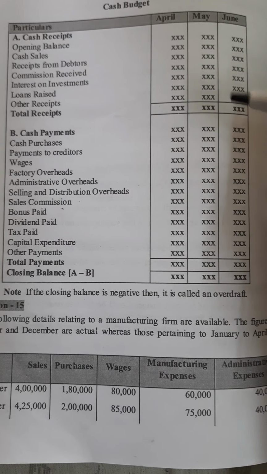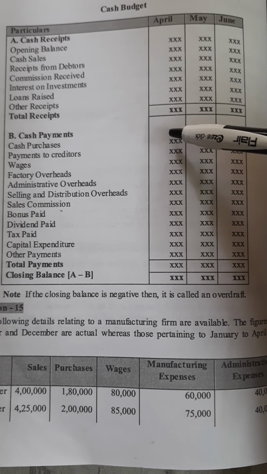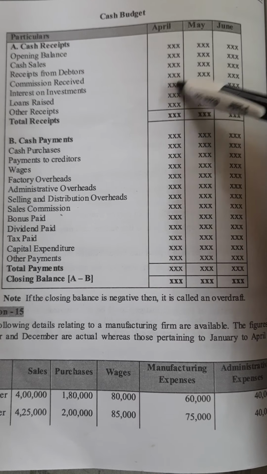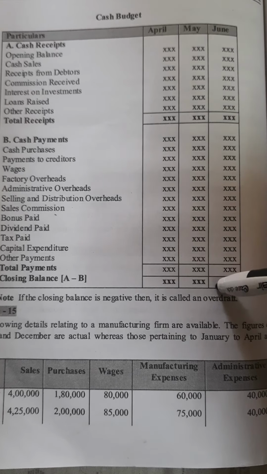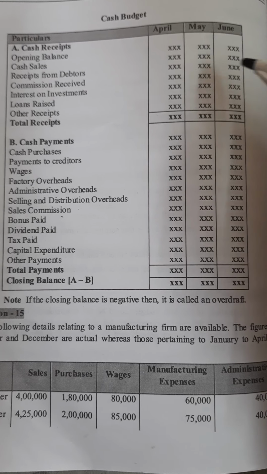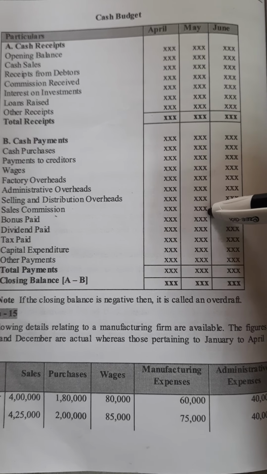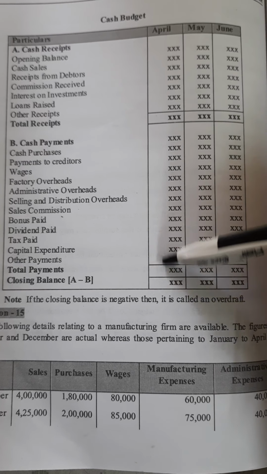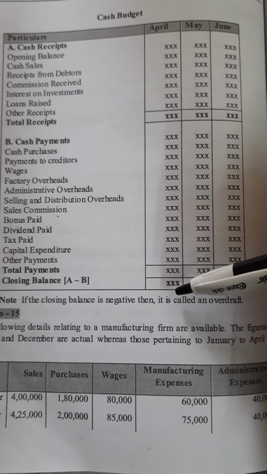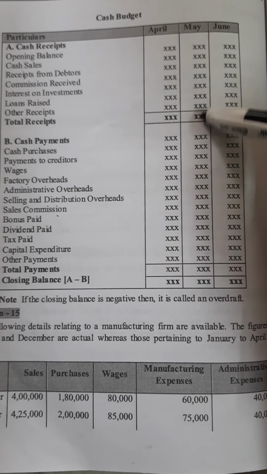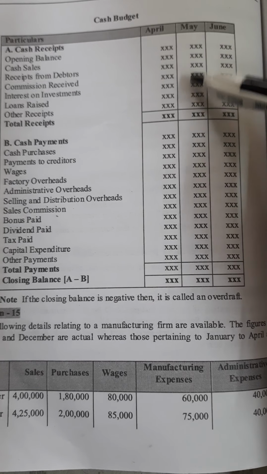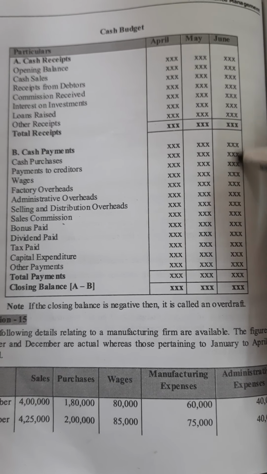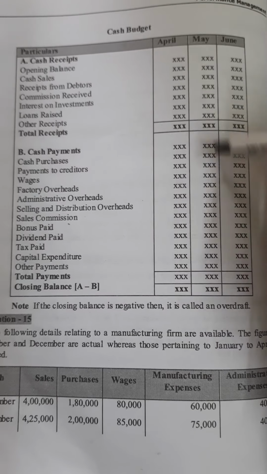Usually we compute month on month. We don't identify it together. Month on month we fill in the receipts and total payments in order to find out the closing balance. April month's closing balance will be the opening balance for May. May month's closing balance will be the opening balance for June. So this is going to be the cash budget format.